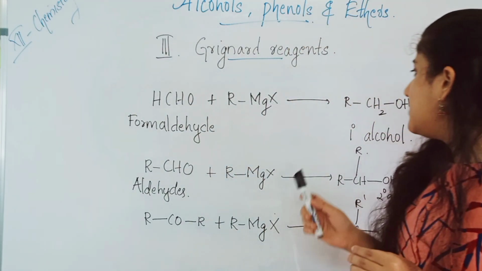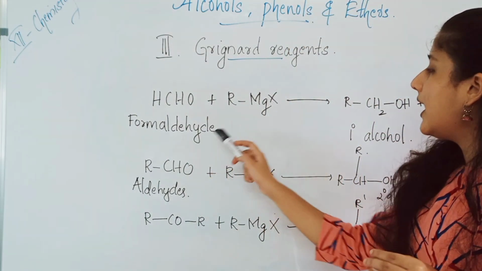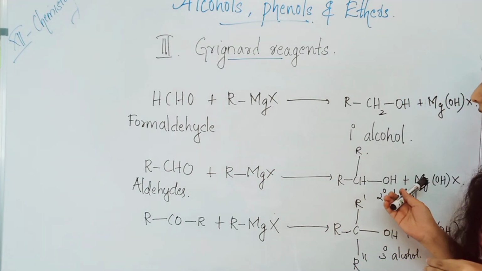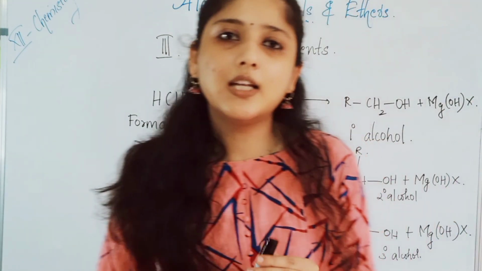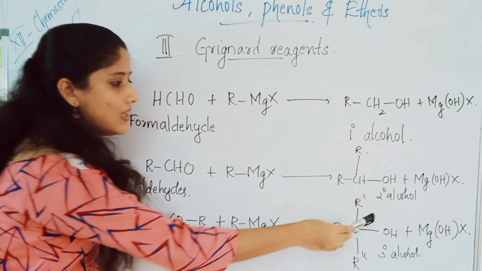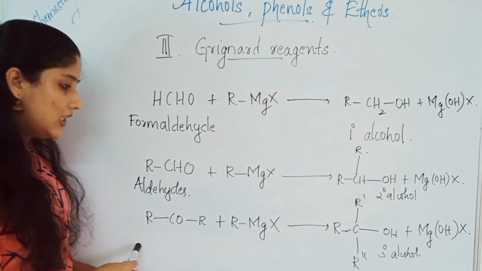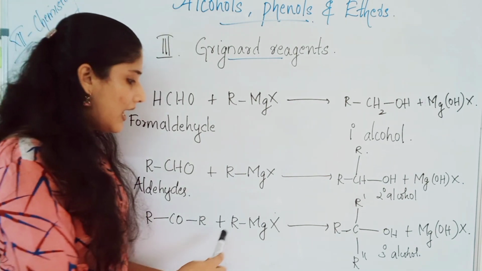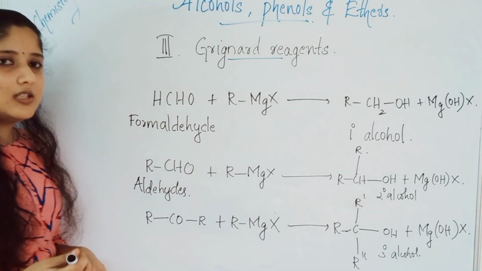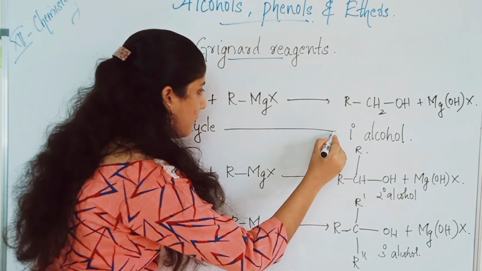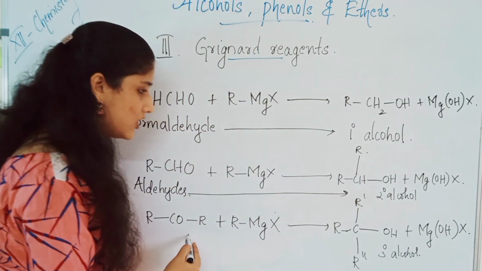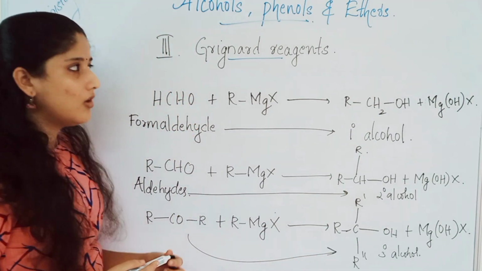The summary that we obtained from there was when formaldehyde reacts with alkyl magnesium halide, it will give you primary alcohol, and when aldehydes other than formaldehyde react with alkyl magnesium halides, we will obtain secondary alcohol, and ketones RCOR, when they react with RMgX, will give you tertiary alcohol. These are the three important mechanisms to obtain primary alcohol, secondary alcohol and tertiary alcohol from carbonyl compounds.